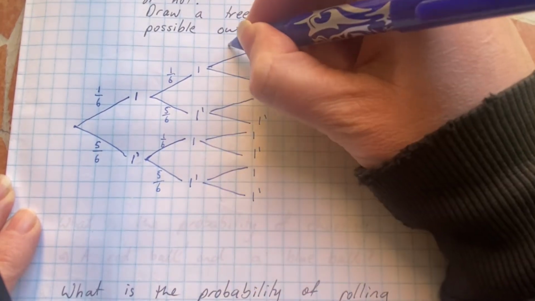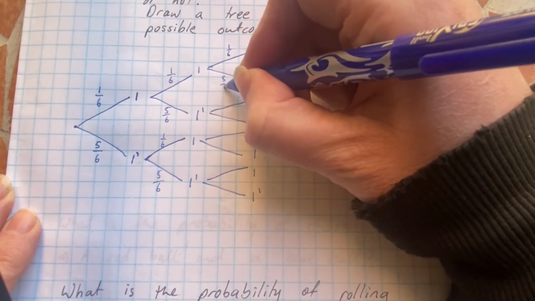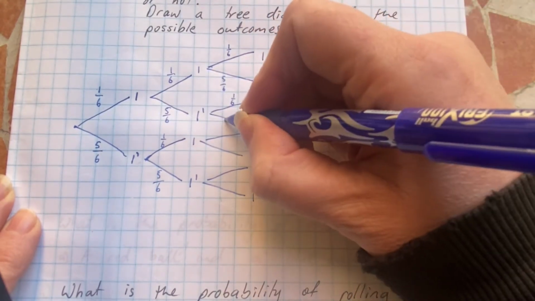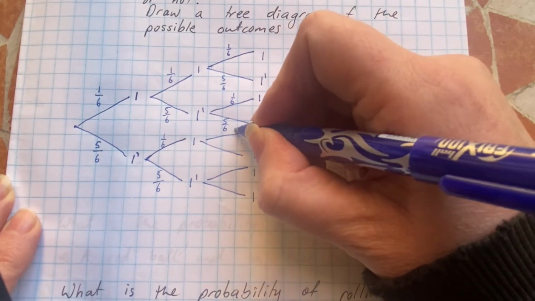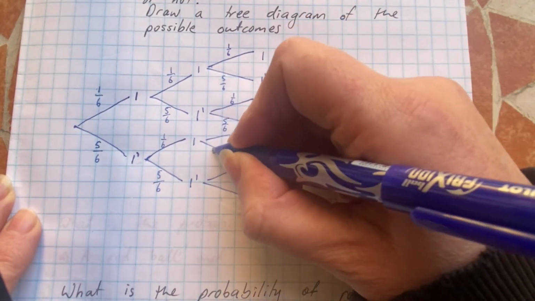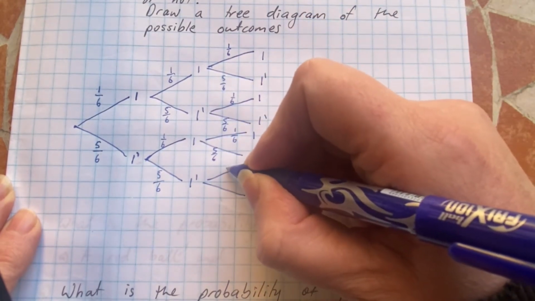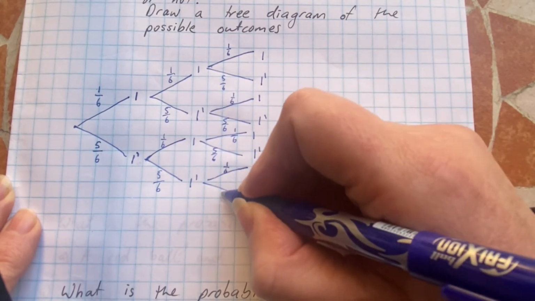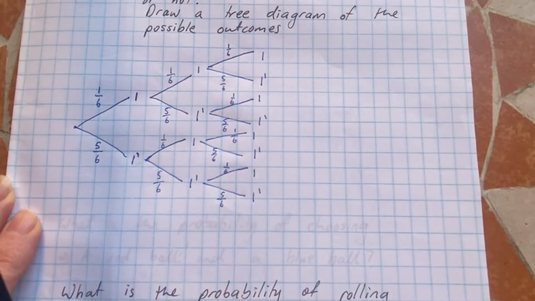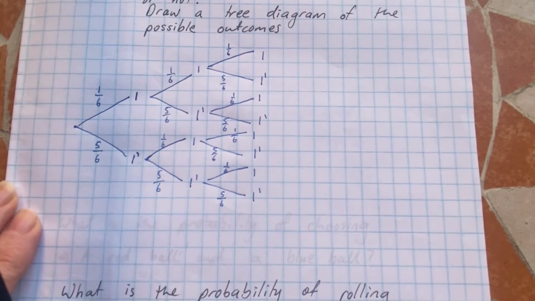And again, we need to write all those probabilities on. 1 in 6, 5 on 6, 1 in 6, 5 on 6, 1 on 6, 5 on 6. It is a bit more bunched up than I would like. If you're doing this in an exam, I would suggest using about half a page.